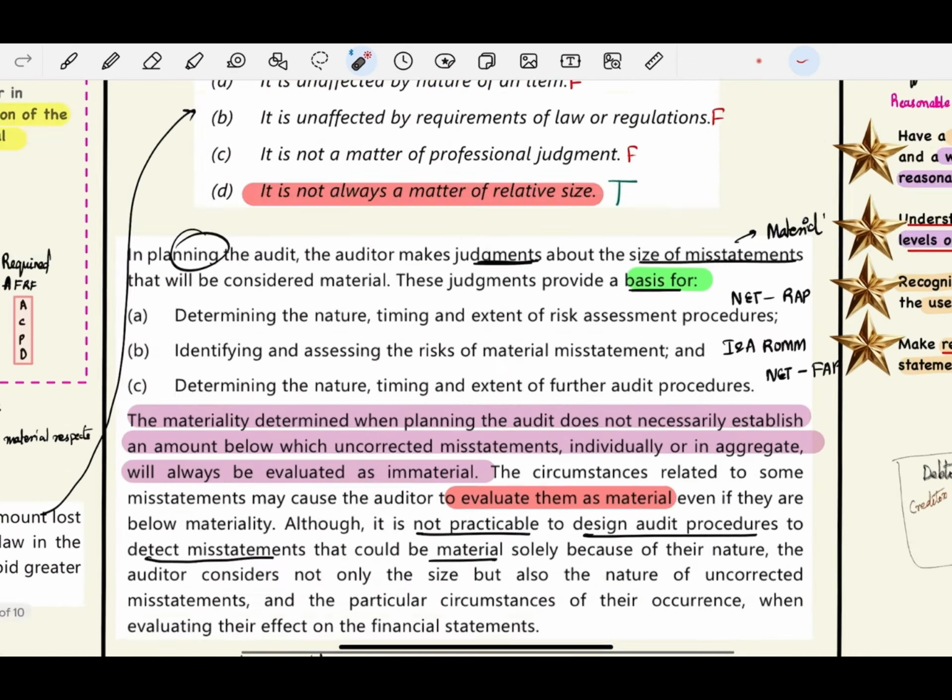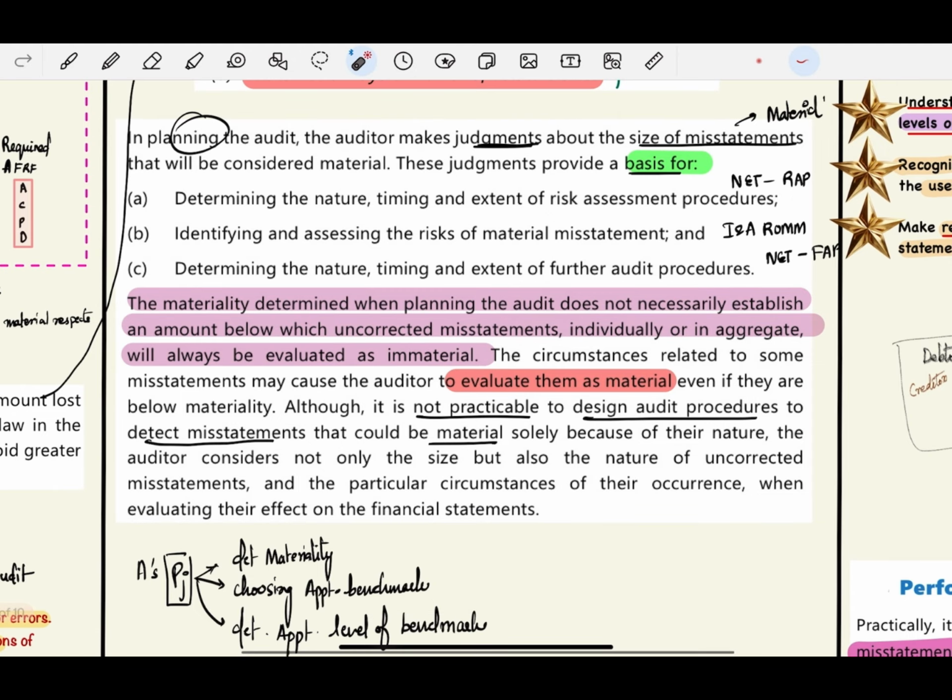Okay, next, in planning the audit, the auditor makes judgments about the size of misstatements that will be considered as material. So in the planning stage only, you will start making judgments. The auditor will start exercising his professional judgment about what size of misstatements will be considered as material.